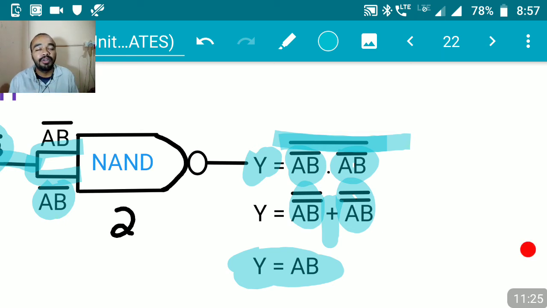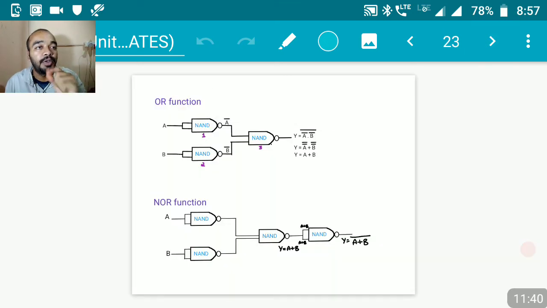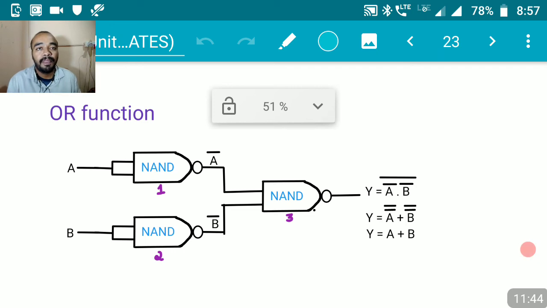So that is the point. Okay, we can realize AND gate using NAND gate. That is why NAND gate is a universal logic gate. Without wasting much time, let me take you to one more function, that is your OR function. What do you mean by OR? I mean, how can we synthesize the OR function using NAND gates is what we are going to see here.